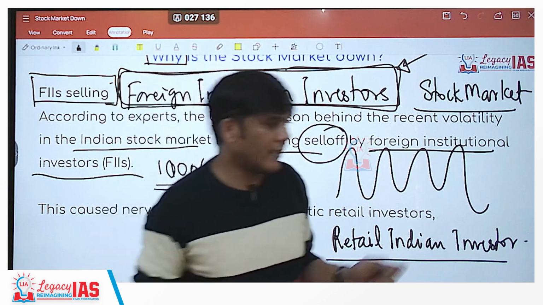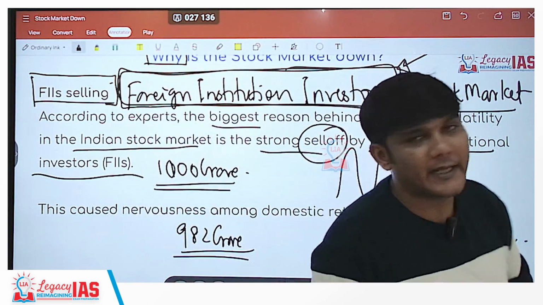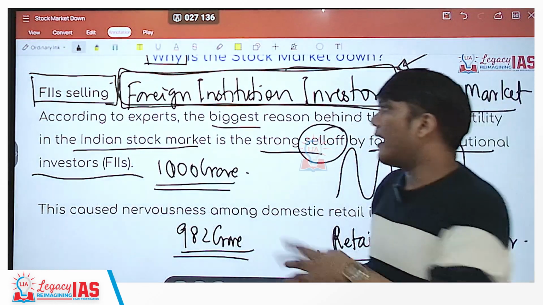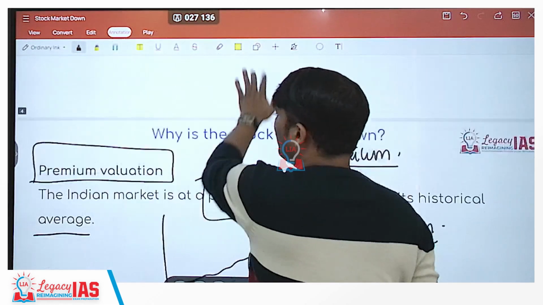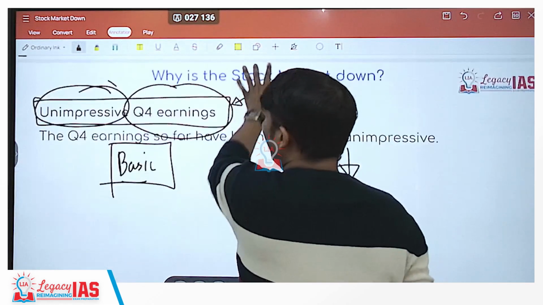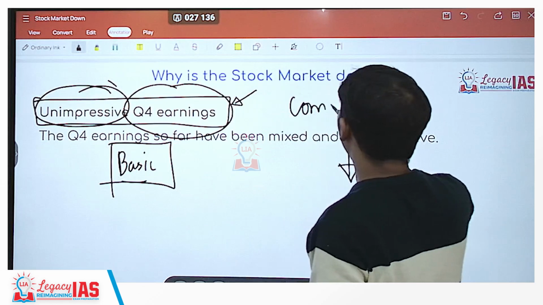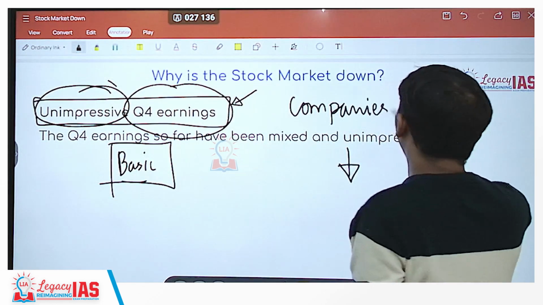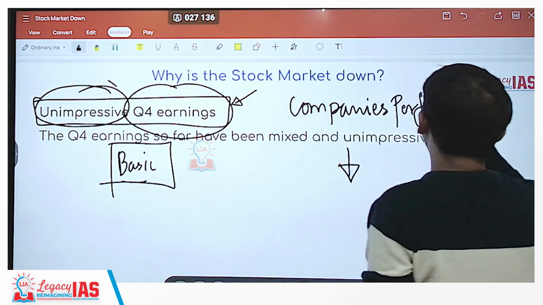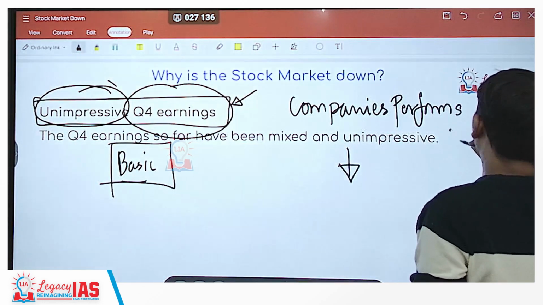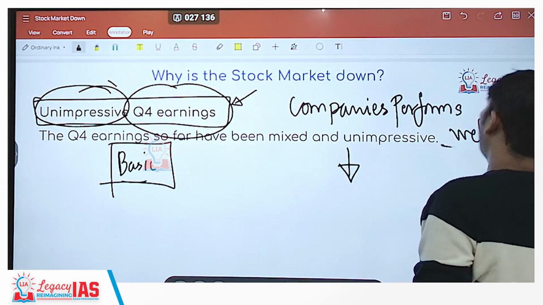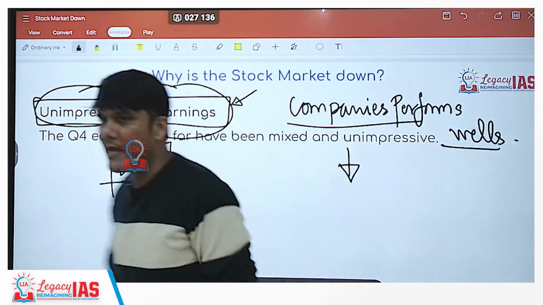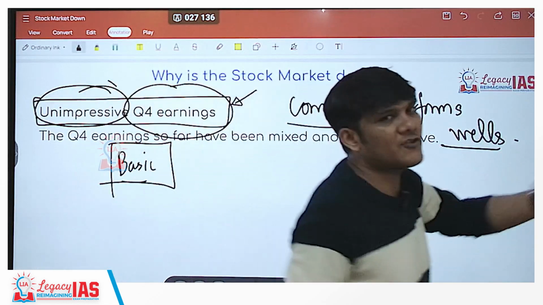One important day is the result day, in fact, the day the results start coming out. At the same time, we need to go back to the basics and ensure that our companies perform well. If this happens, then of course people would want to keep investing, the sentiments would be high, and the stock market would again start doing well.